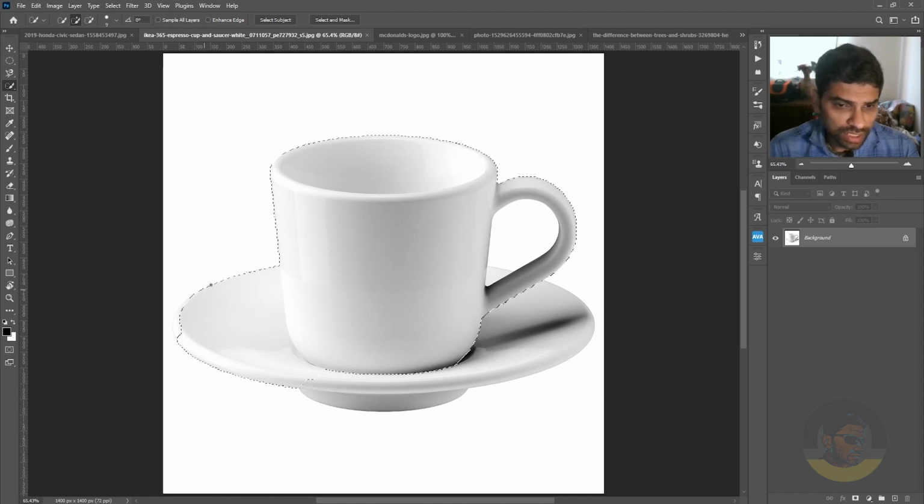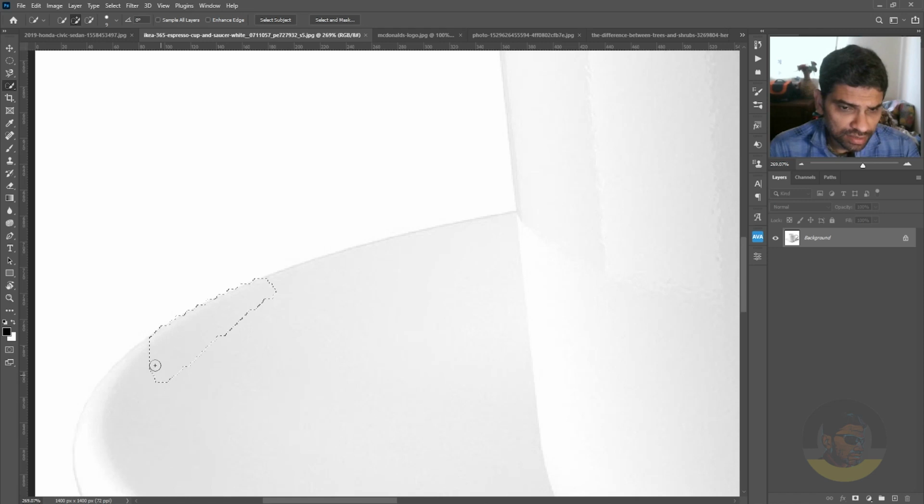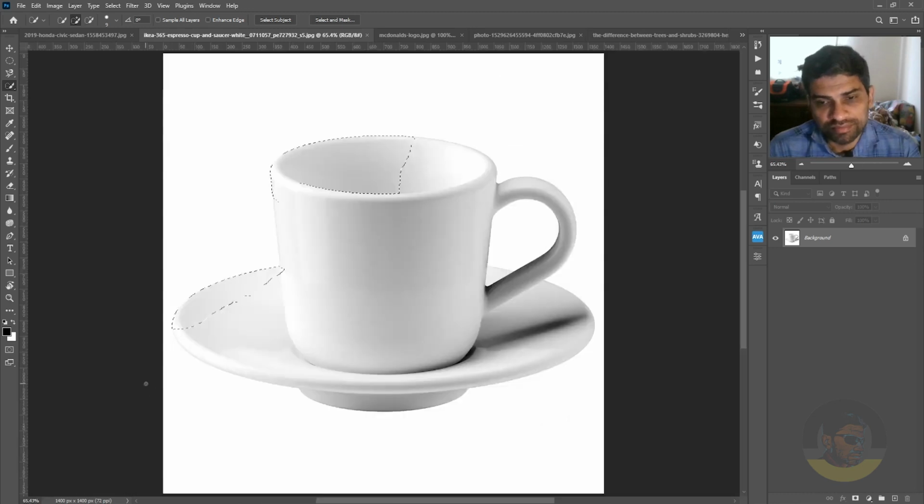So like this, as you can see, here is very little contrast between the subject and the background, so it misses from here, even though you can always press and hold down the Alt key and paint on the area you don't want, but sometimes it gets really annoying and there's no way you can use the quick selection tool as well.